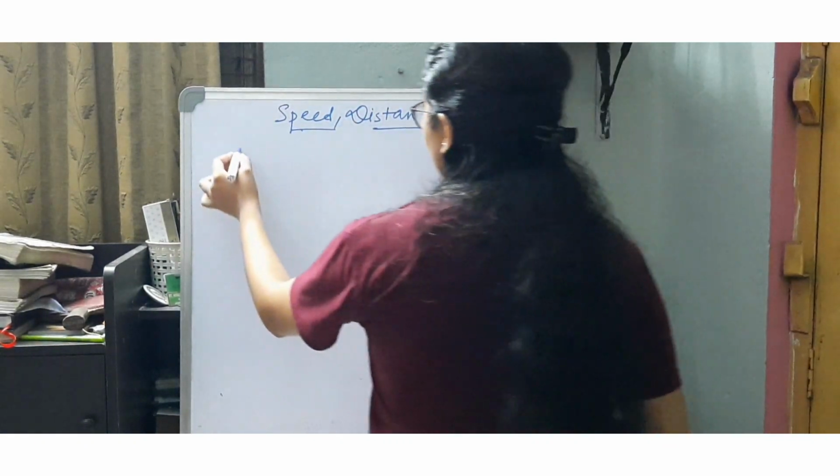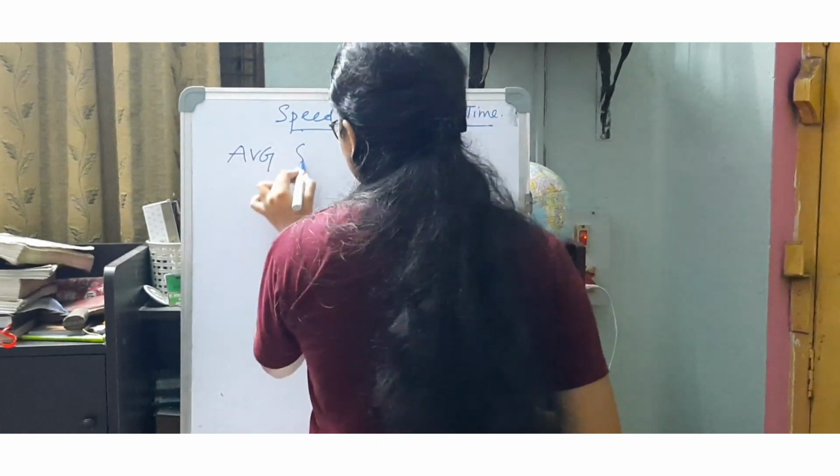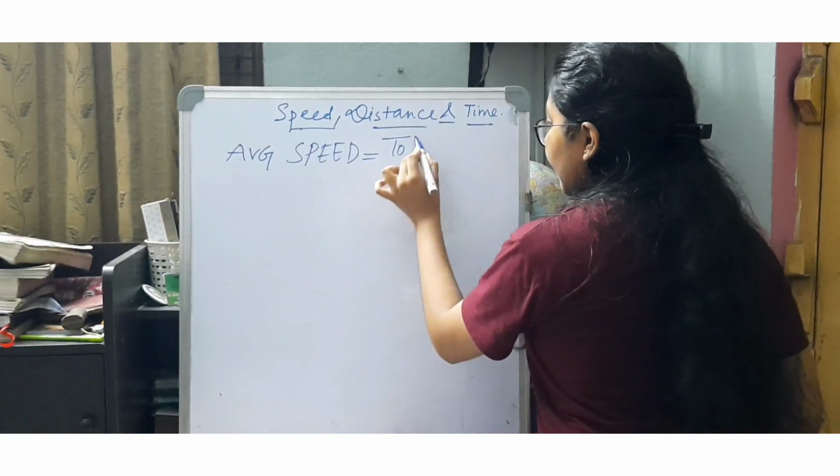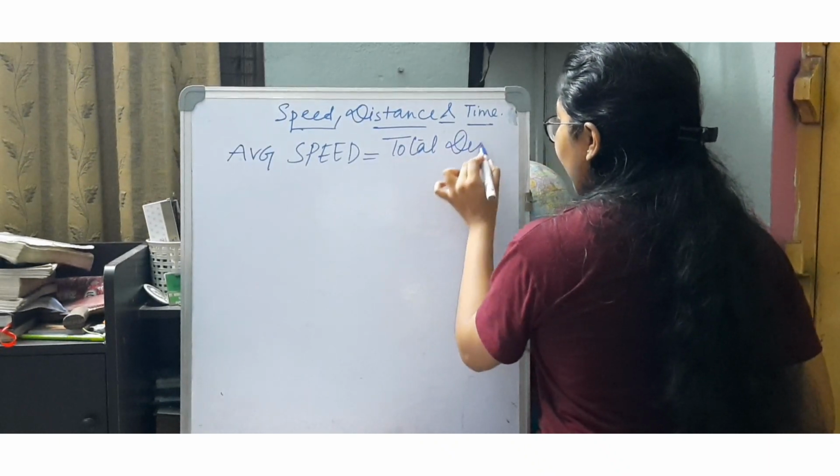So for that particular purpose, we go for defining what is an average speed. In reality, it is really not possible to maintain a uniform speed. Because there is a variable speed, the speed at any instant is constantly differing, we actually go for the average speed throughout a particular journey. The average speed is always the total distance travelled by the total time taken. So when I say average speed, it is nothing but the total distance by the total time.